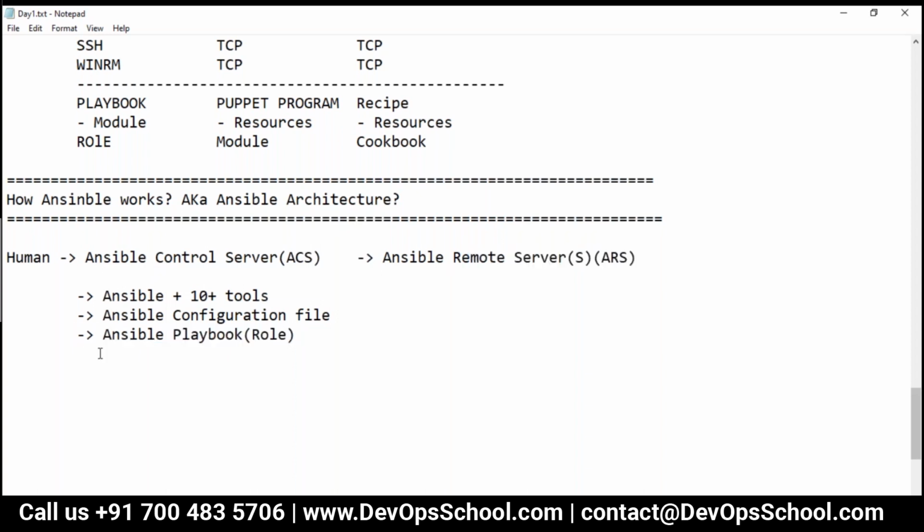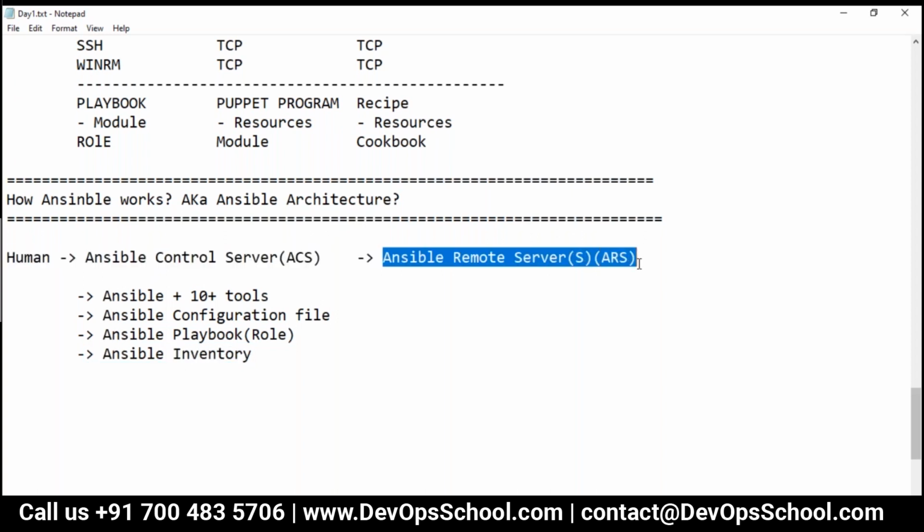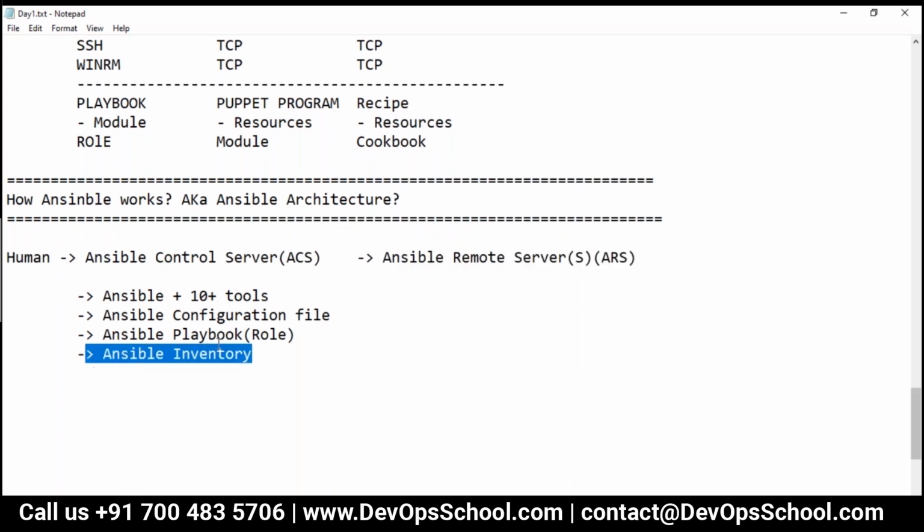And the last point we have is the Ansible inventory. What is inventory? Again I'll discuss in detail, but inventory is basically the IP address or DNS address of the Ansible remote server. So this is also inventory. So see here, simple flow.